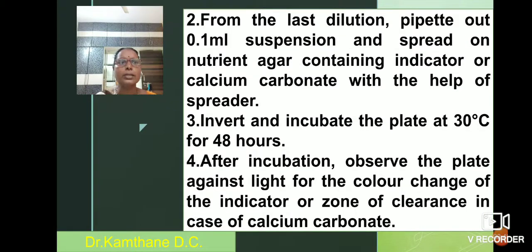From the last dilution, pipette out 0.1 ml and spread on nutrient agar containing indicator or the calcium carbonate. The spreading is done with the help of a disinfected spreader. Invert the plate and incubate at 30 degrees Celsius for 48 hours. After incubation, observe the plate against light for the color change of the indicator, or the zone of clearance in case of calcium carbonate.